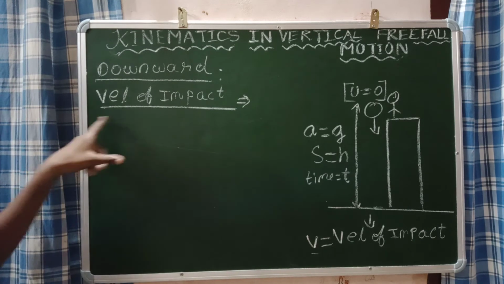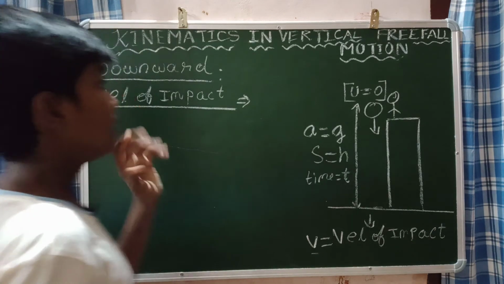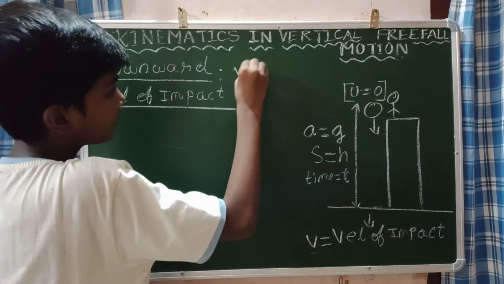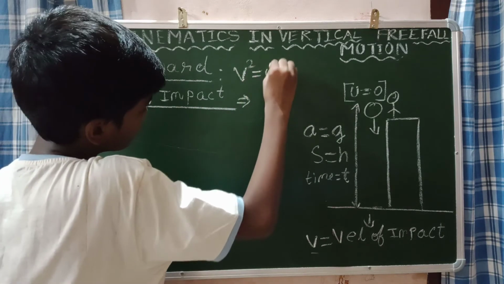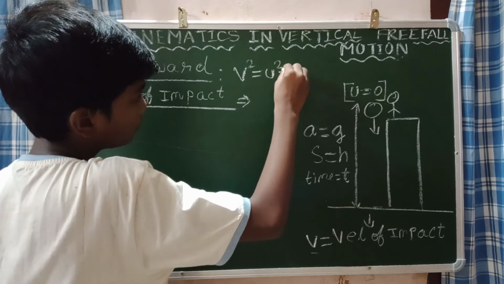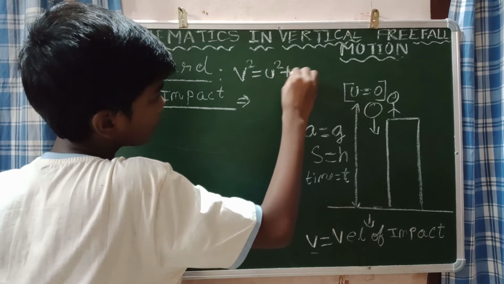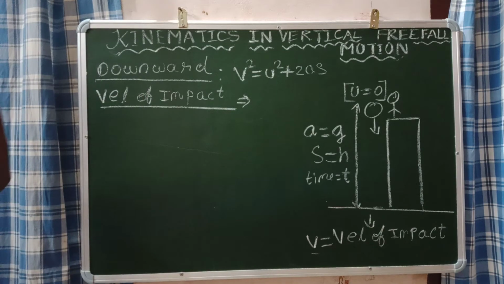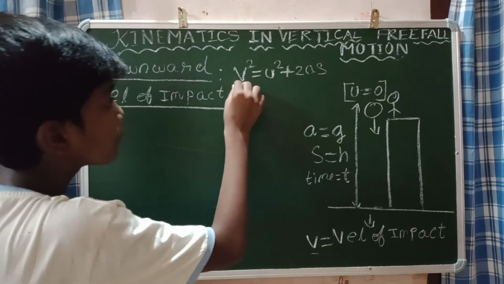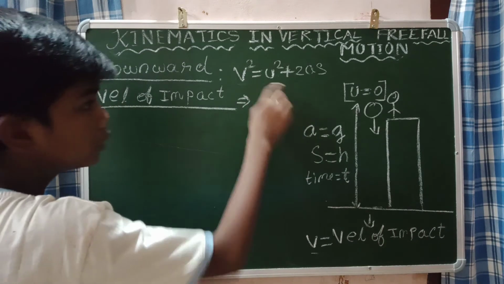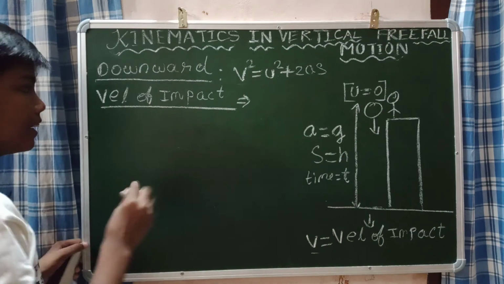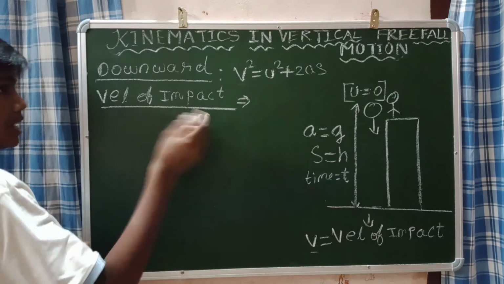Now how will you find this velocity of impact? Here we are going to use the third equation, v square is equal to u square plus 2as. Use this equation. How will you use this? Think carefully. This v represents the velocity of impact, this u represents the initial velocity, and 2as as we all know. So how can we derive this? Please listen carefully.